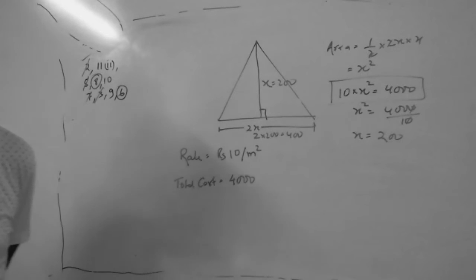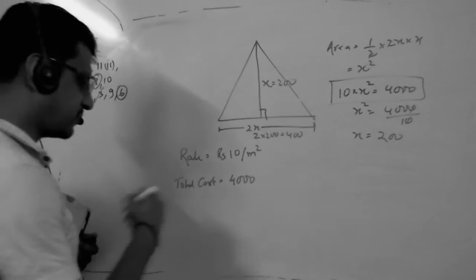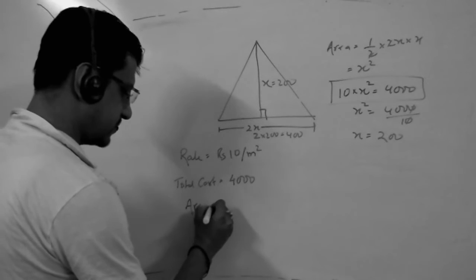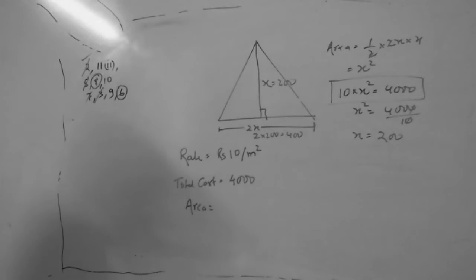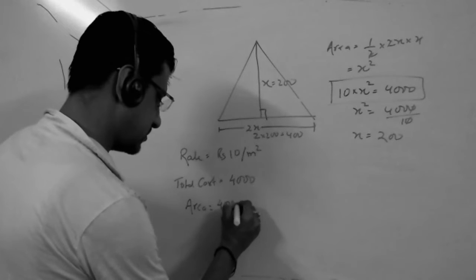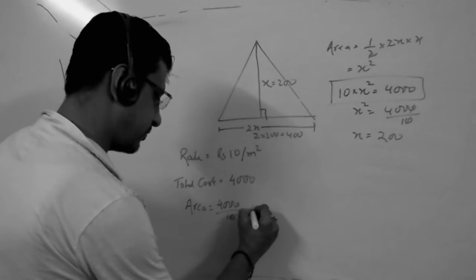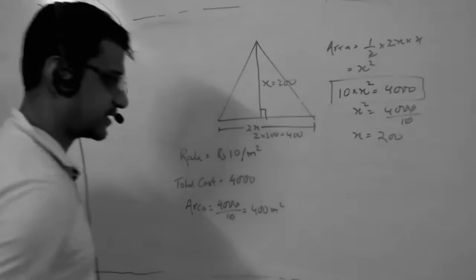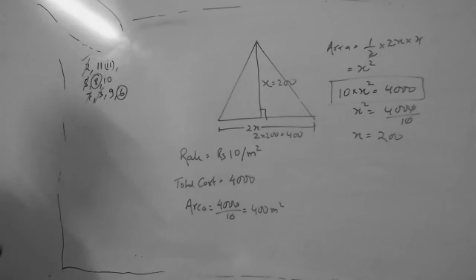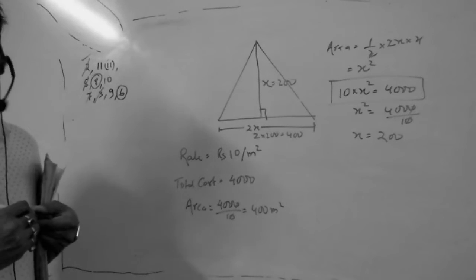So she divided 4,000 by 10 meters square, for finding the area. So what is the area formula? Find area when the cost and rate is given. It's the total cost divided by rate. Okay, total cost divided by rate. So 400 meters square. This is the area, correct? Yes, sir.